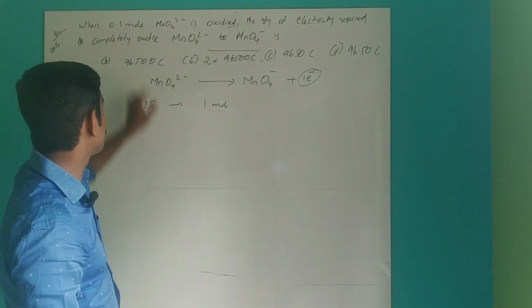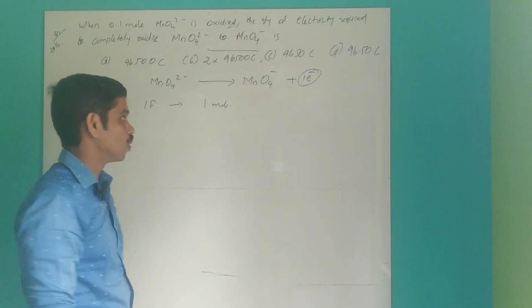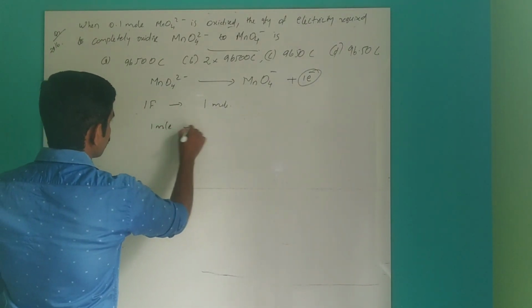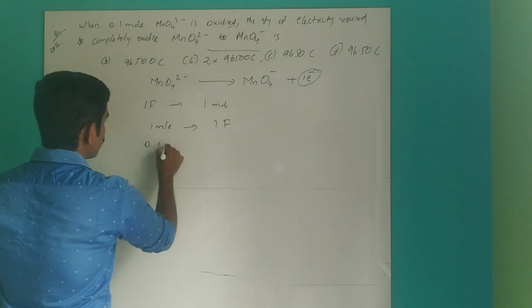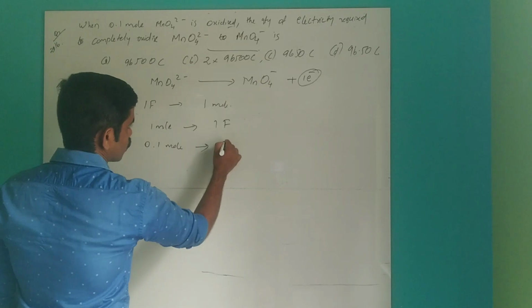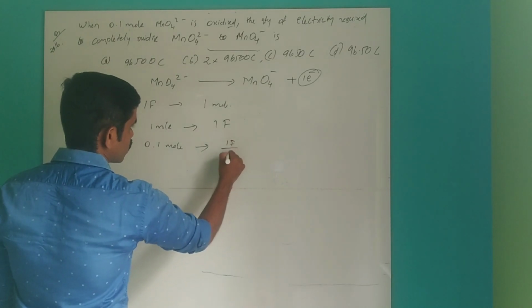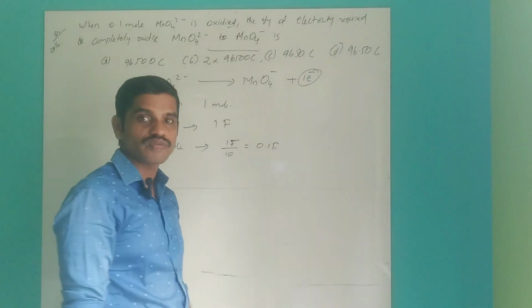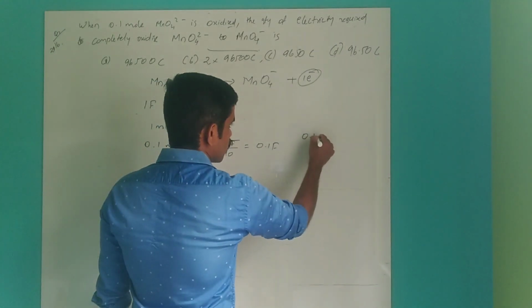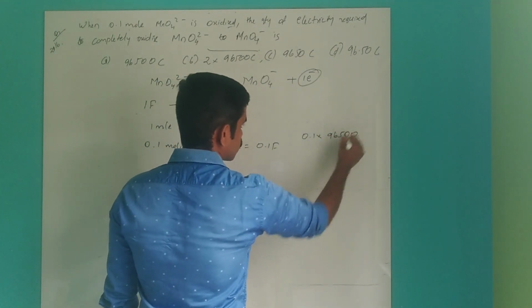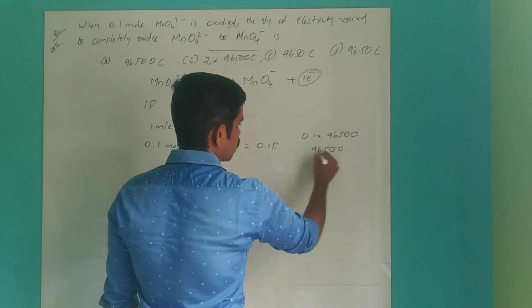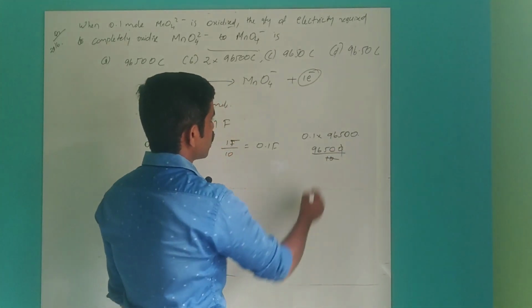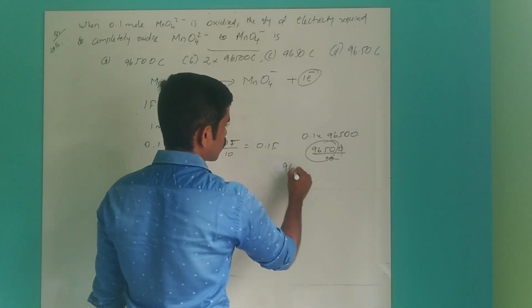Now the question is 0.1 mole. For 1 mole, 1 Faraday is required, so for 0.1 mole we divide by 10: 0.1 Faraday. 0.1 Faraday means 0.1 × 96500, which is 9650 Coulomb.